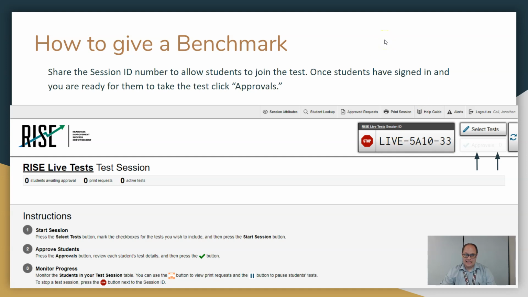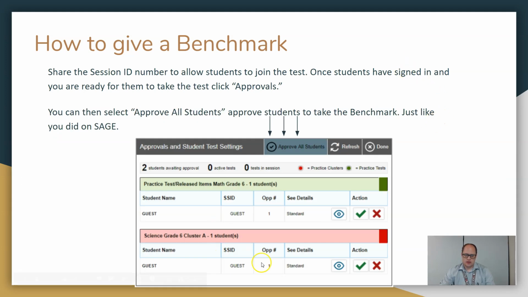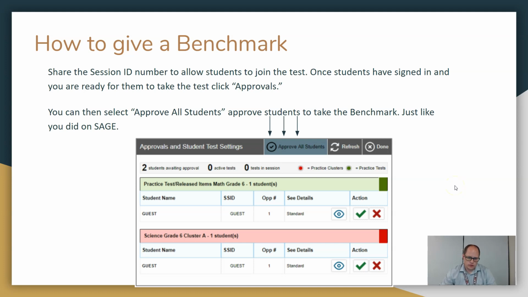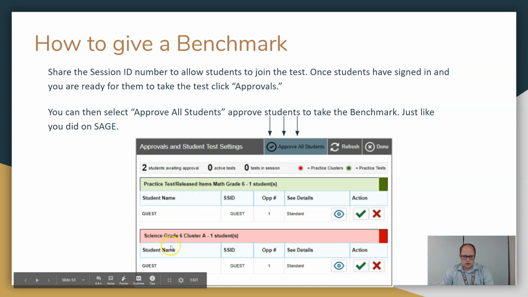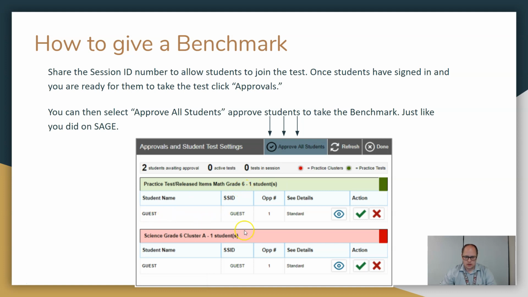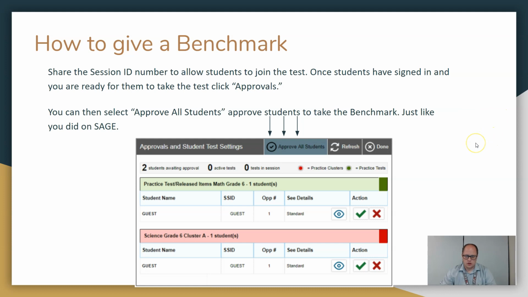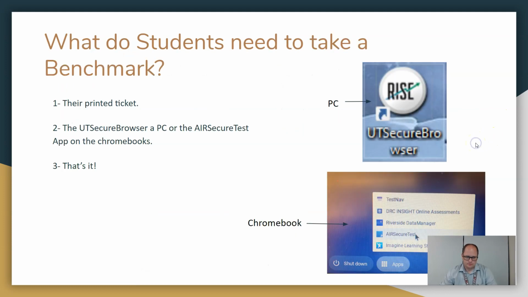Once students have signed in and you're ready for them to take the test, you can click on approvals, and then it pulls up this page here where you just say approve all students, and it lists the students here, has their name and stuff. Notice here they actually tried to show you like 2 different quizzes were going on at the same time, and that's something we'd like to avoid. But yeah, you can click here and add one at a time, or just say approve all students, exactly like Sage.